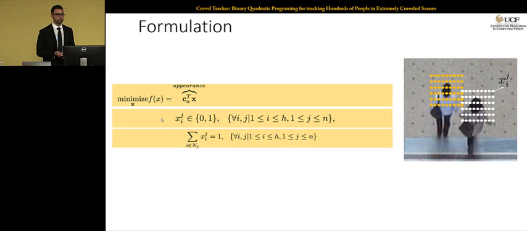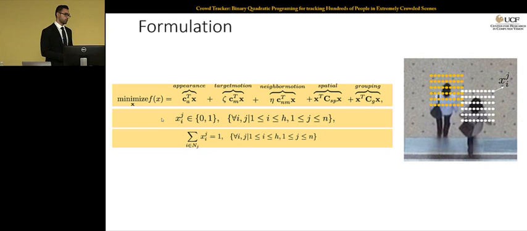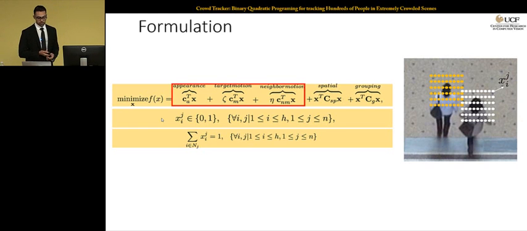However, our formulation is not limited to only the appearance term. It has the target motion term, the neighborhood target motion, the spatial proximity constraint, and the grouping constraint as well. The first three terms are the linear terms in our objective function, and the last two terms form the quadratic terms, because for grouping and spatial constraints you need to consider the pairwise relationship between the targets. And the two constraints remain the same.